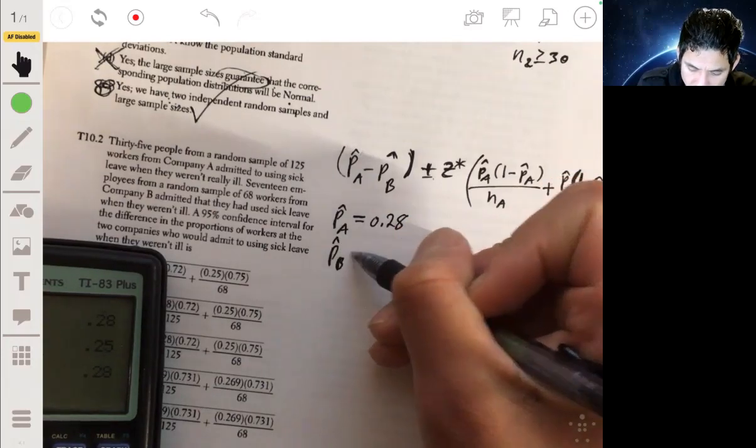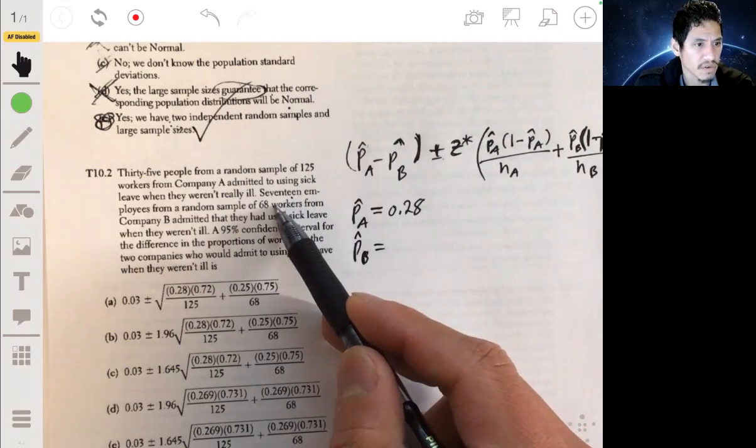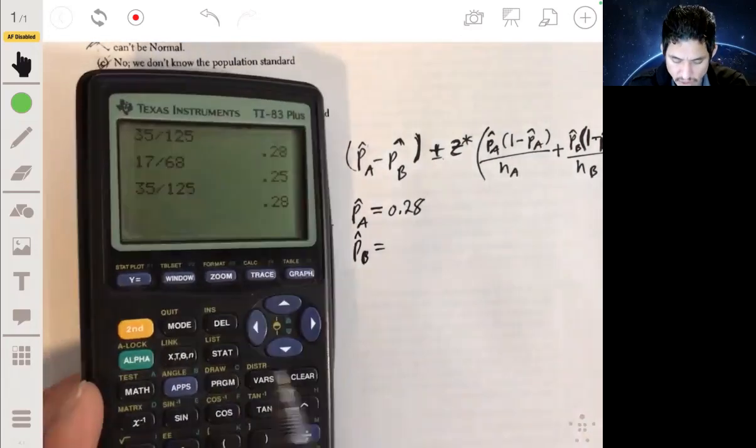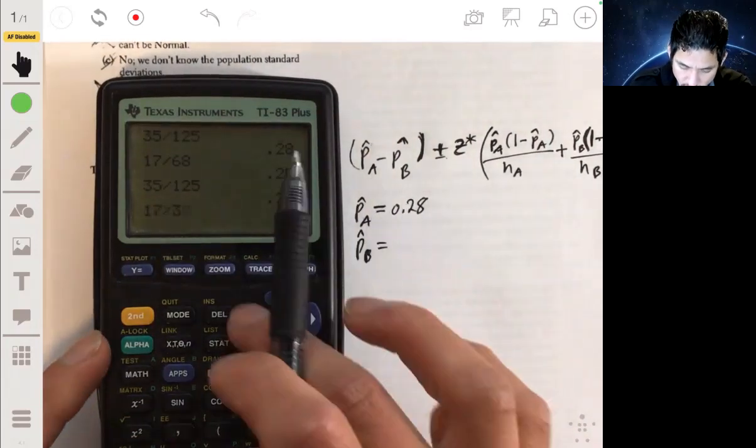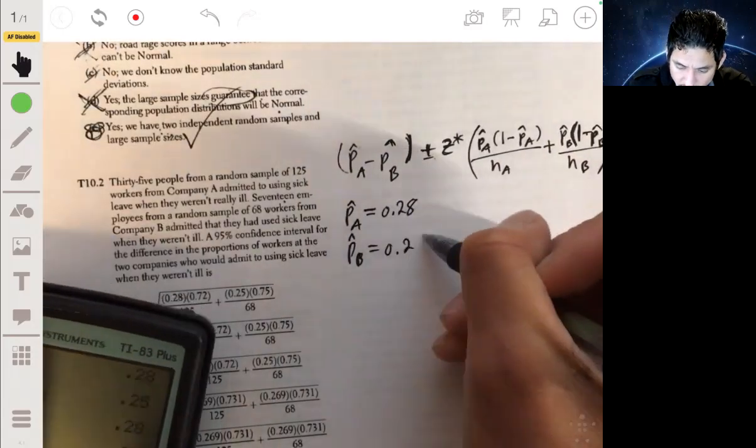Our proportion in sample B would be 17 over 68, which is 0.25.